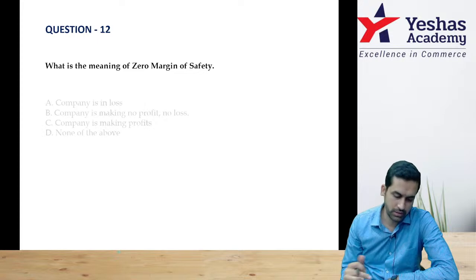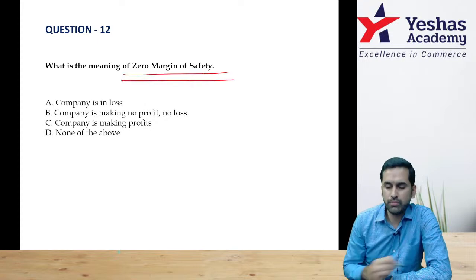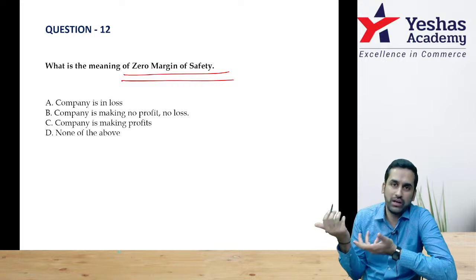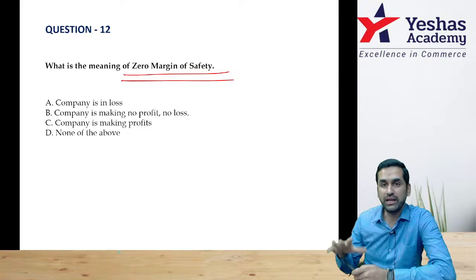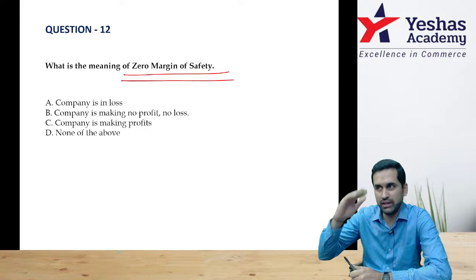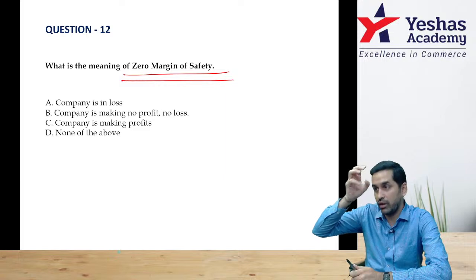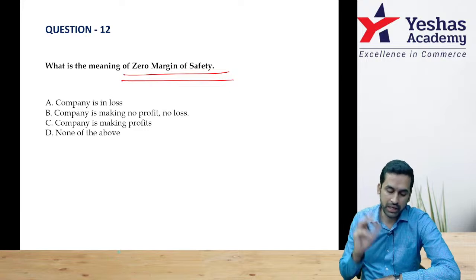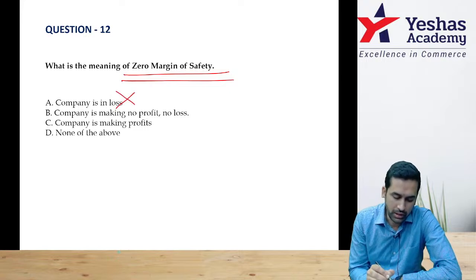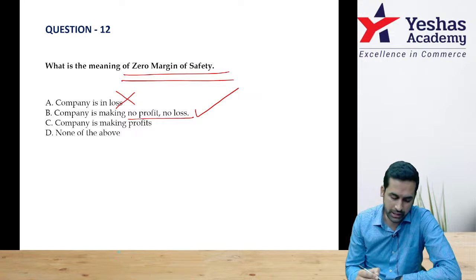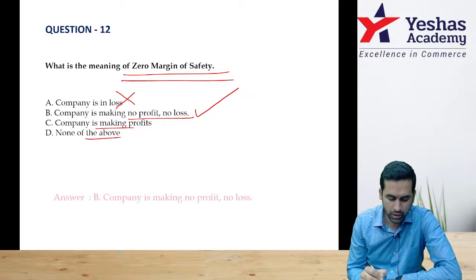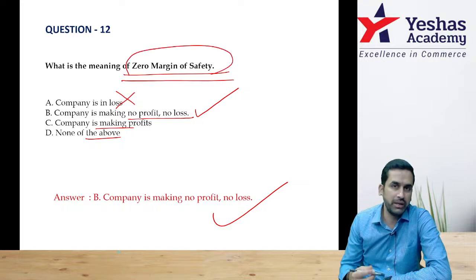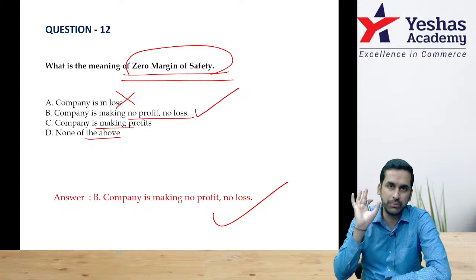Question 12. What is the meaning of zero margin of safety? You are not in the safe zone, but you are not in the danger zone also. Neither are you making profit nor loss. Sir, that means you are at BEP, correct? At BEP, no profit, no loss is correct. Zero margin of safety means your sales is exactly equal to BEP.